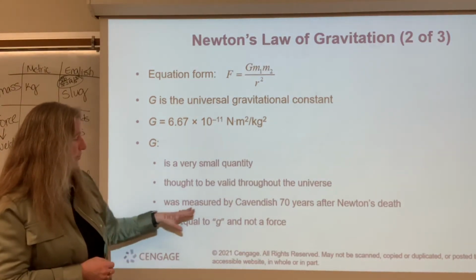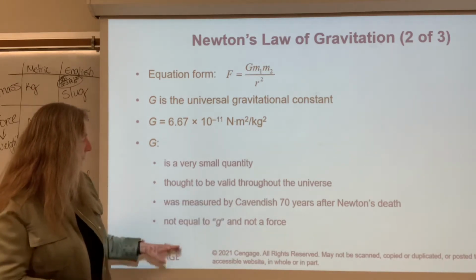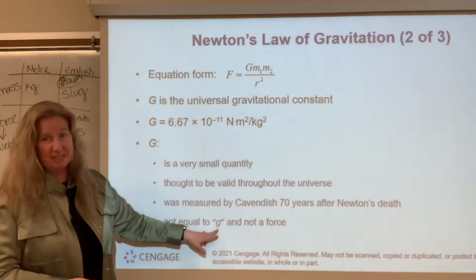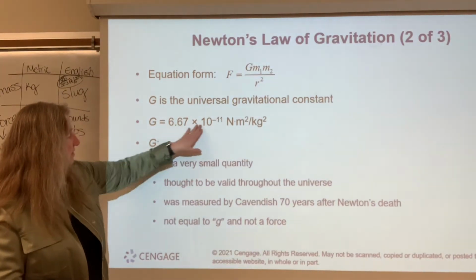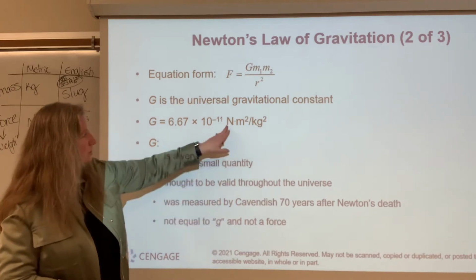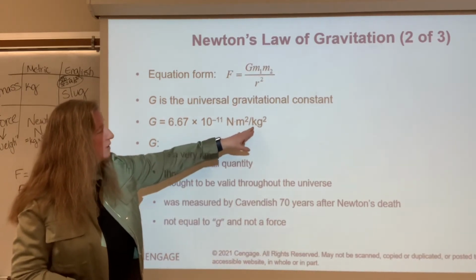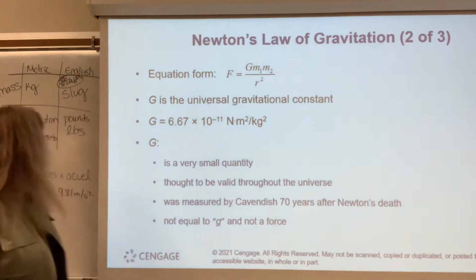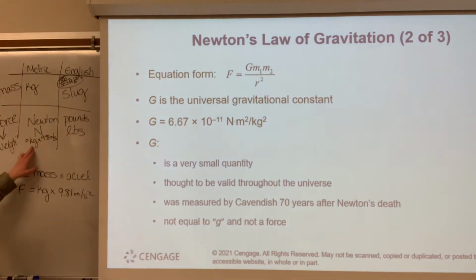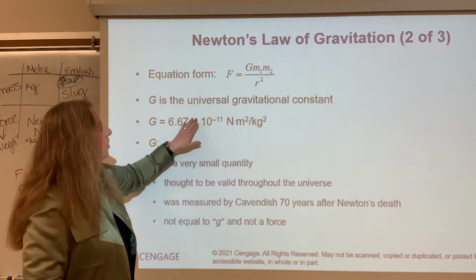It was measured by, excuse me, Cavendish 70 years after Newton's death. It is not equal to little g, which is gravity. It is a gravitational constant, and it is not a force. So let's look at the units. It's newtons times meters squared over kilograms squared. Well, what is a newton? A newton is kilograms times meters over seconds, okay? So those are different units.